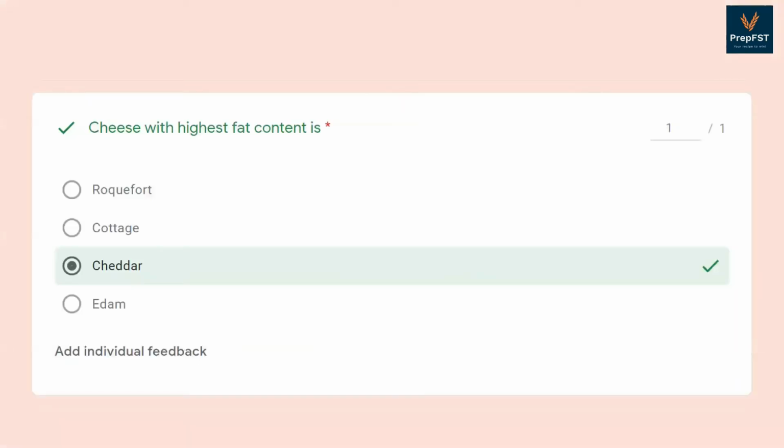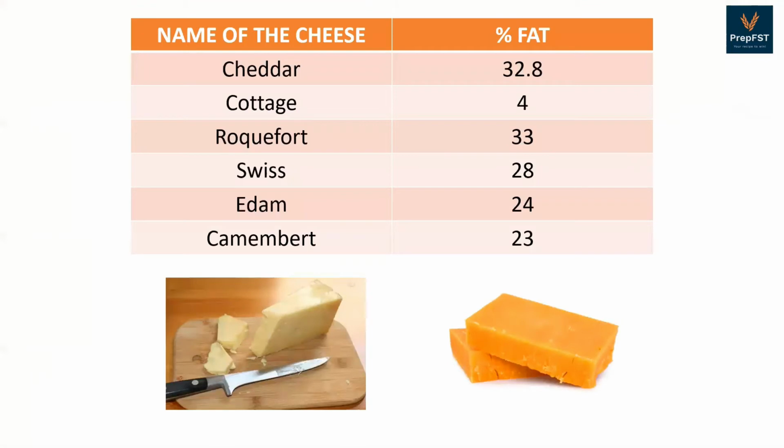Next question, cheese with highest fat content is, the answer is cheddar. So in the table I've curated some name of the common cheese and their percentage fat. So according to this table, cheddar has the maximum fat percentage of 32.8%.